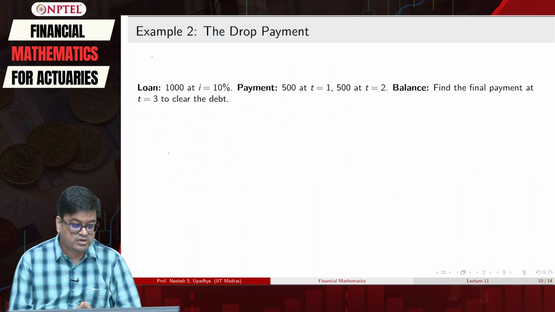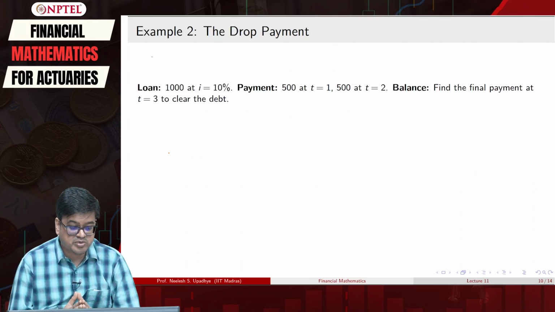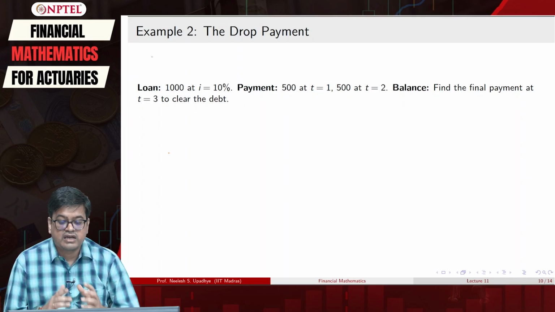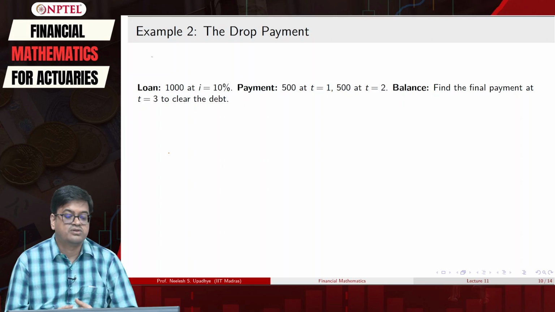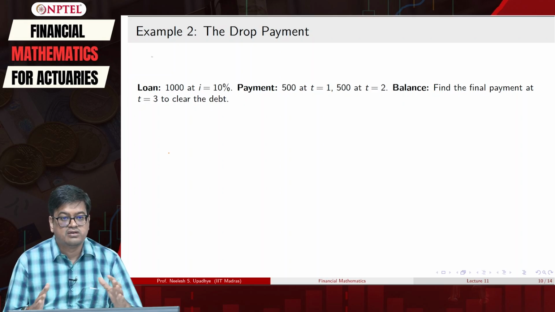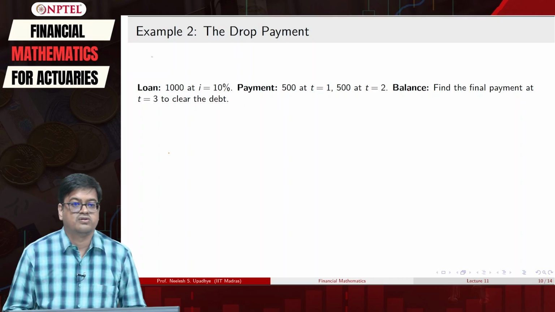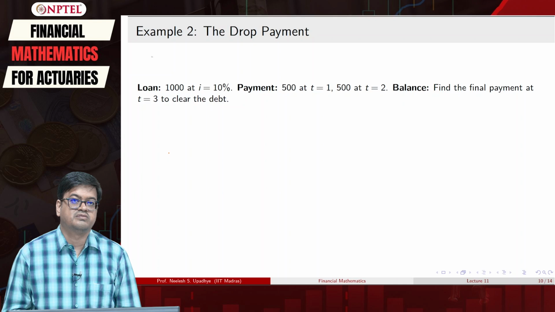So I have a loan, interest rate is 10% per annum, and I am paying 500 at t equal to 1, 500 at t equal to 2. So I have exhausted the principal amount, and the balance is the final payment at t equal to 3 to clear all the debt. Okay. So now what is my focal point? T equal to 3, the focal date will be t equal to 3.